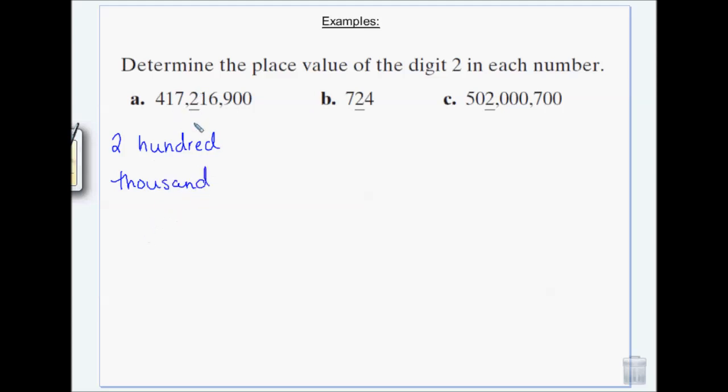Okay, so that's how much that 2 is worth, 200,000. The place value of this 2, we have ones and tens, so technically it's 2 tens or 20. Right, 2 tens is 20. And here I have ones, tens, hundreds, thousands, 10,000s, 100,000s, millions. So this is 2 million.